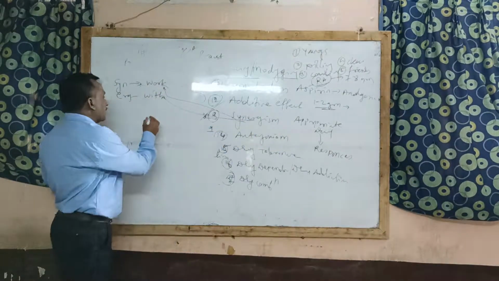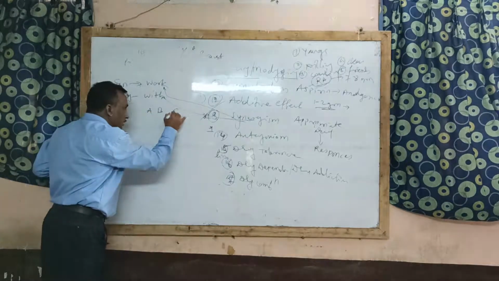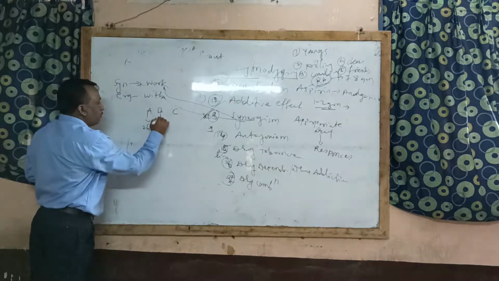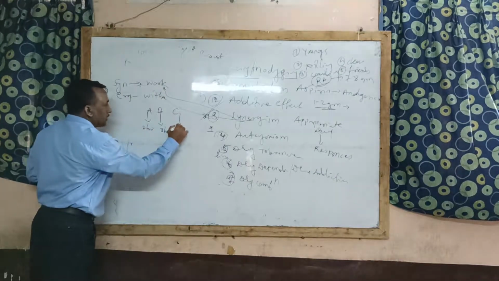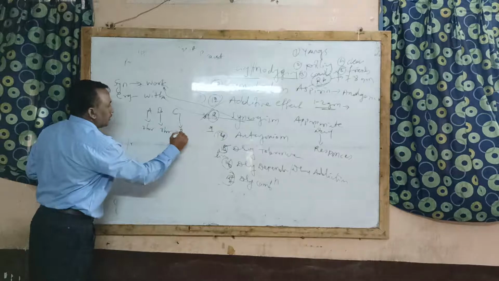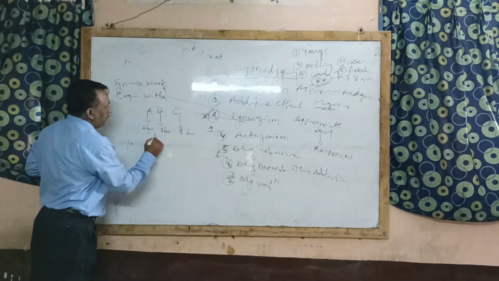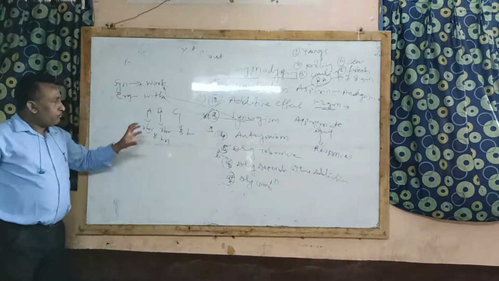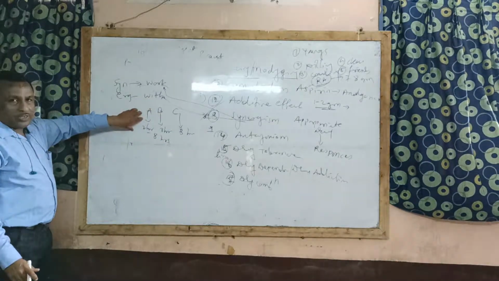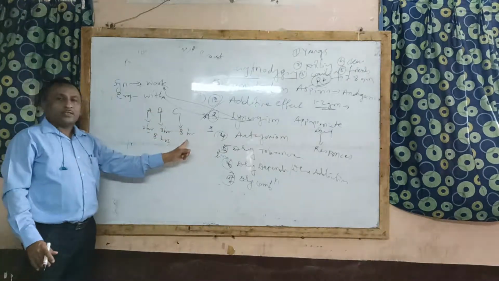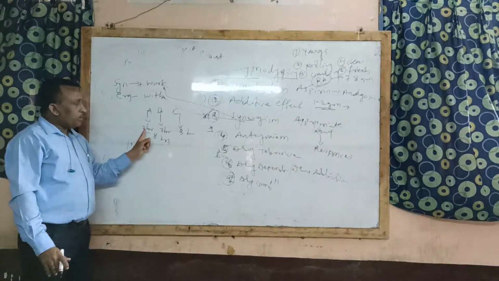For example, here again we will take the example of A, B, C, three drugs. A produces 2 hour action, B produces 3 hour action, while C produces 3 hour action. Now here the total action is 8 hours. When these 3 drugs are given individually, they produce action like this.